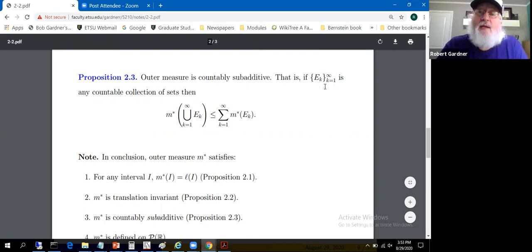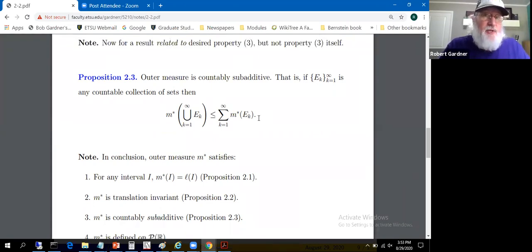That is, if we take a countable collection of sets, then the outer measure of the union is less than or equal to the sum of the outer measures. You might intuitively think, and your intuition's probably going to be in pretty good shape when it comes to Lebesgue measure, maybe not for outer measure though. You might think, well, yeah, you didn't say anything about these E sub k's being disjoint. So maybe they overlap, and that's why when you have the sum on the right, you get something bigger because you've counted pieces that overlap more than once. Maybe.